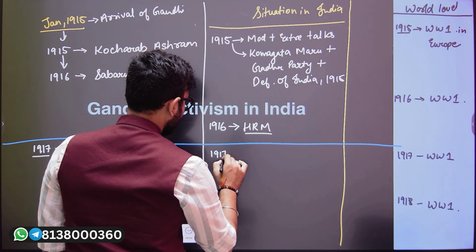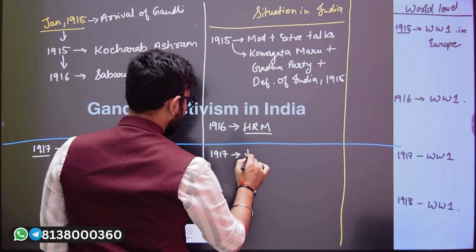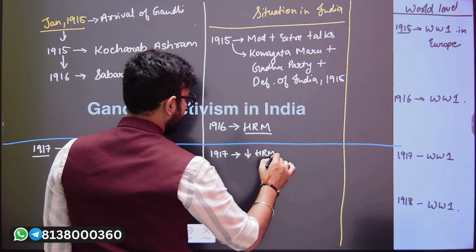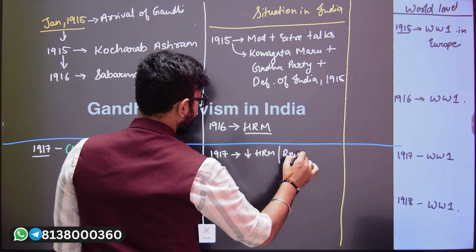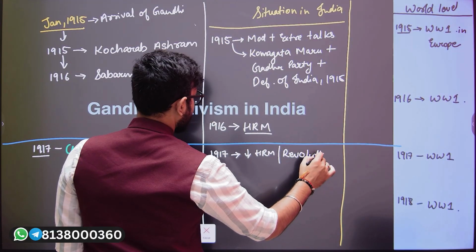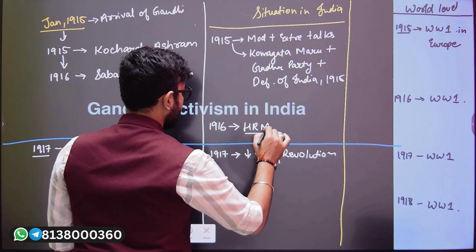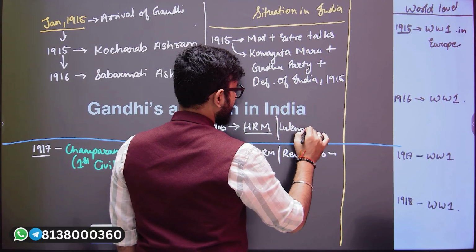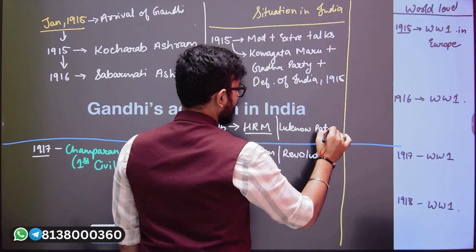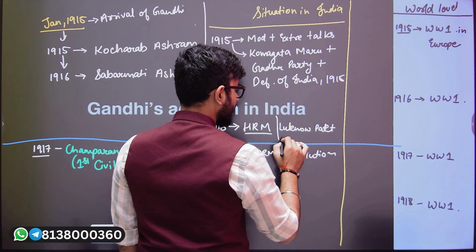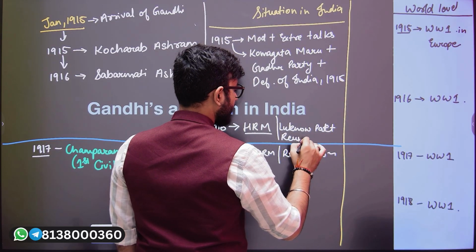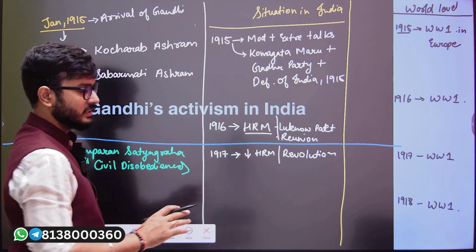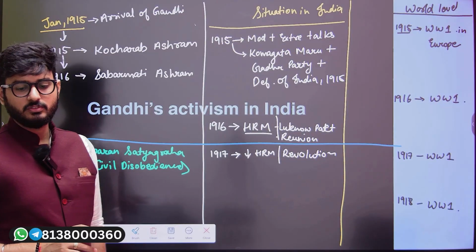Then at that point of time itself, in the other parts of India, there is going to be the decline of the Home Rule movement. Apart from that, revolutionary activities were happening at this point of time. Moreover, in the year there was the Home Rule movement, then there was the Lucknow Pact. Here also I forgot this: Lucknow Pact, and the reunion of moderates and extremists. So these are the other two events that happened. In 1916, there was the decline of the Home Rule movement.